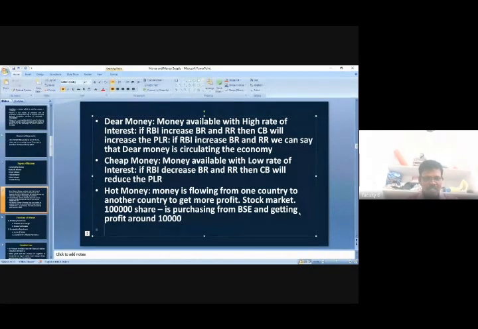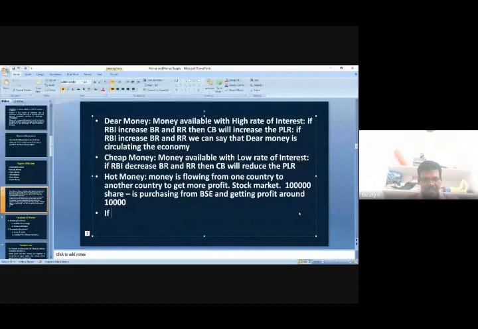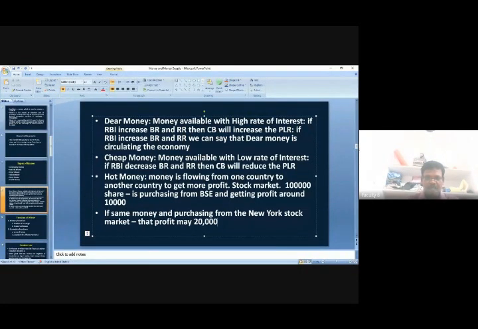Suppose the same money is invested in purchasing shares from the New York stock market, and he is predicting, he is expecting that the profit may be around 20,000 rupees.